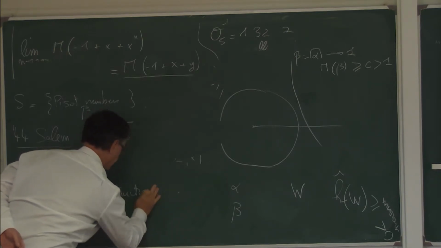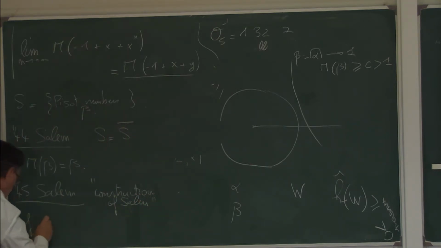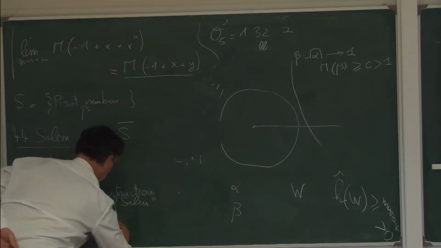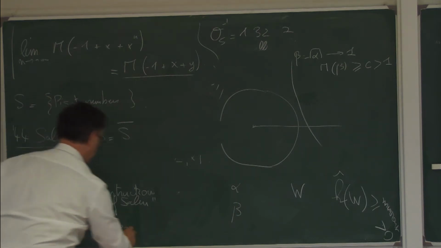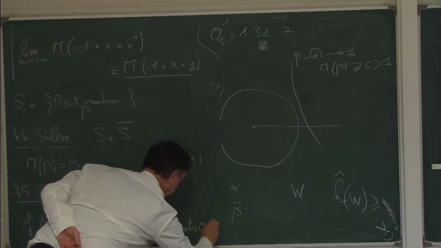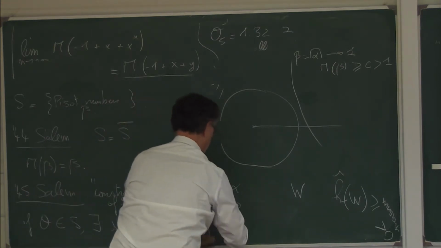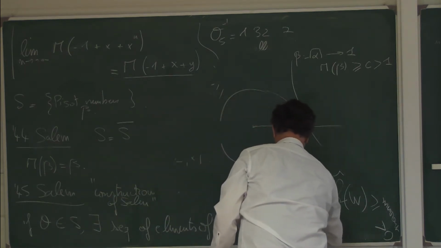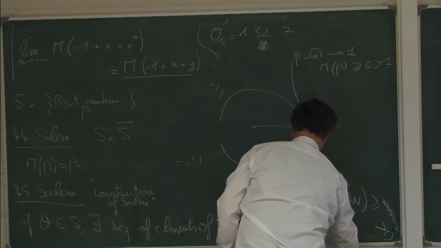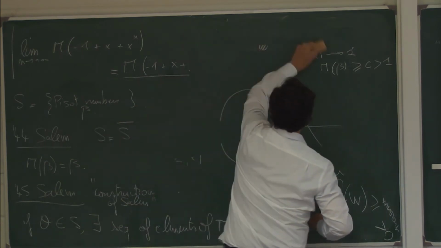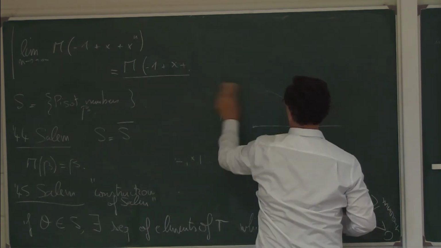If you take theta a Pisot number, there exist sequences of Salem numbers, elements of T, on the left and the right, which converge to theta. The converse we don't know.